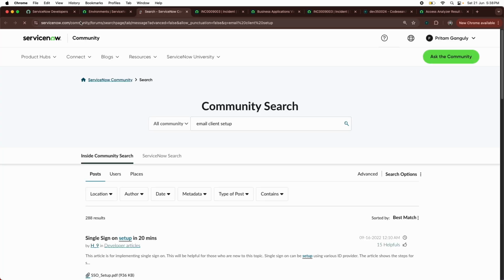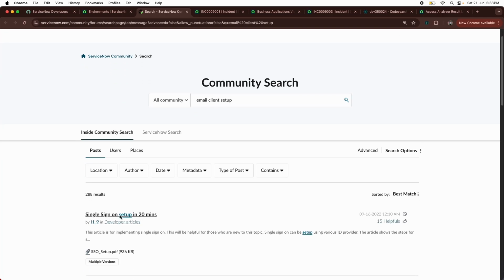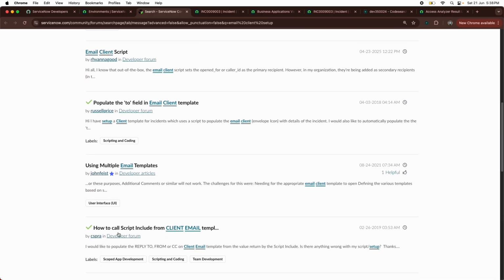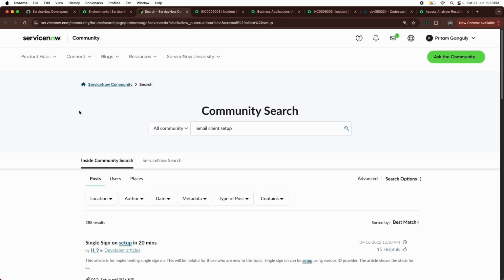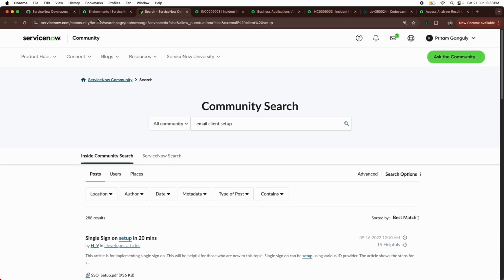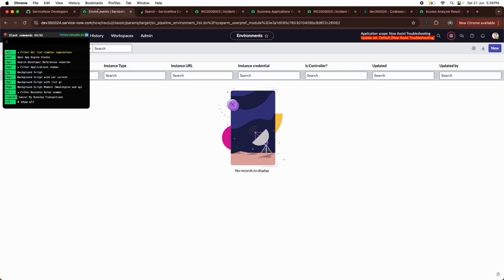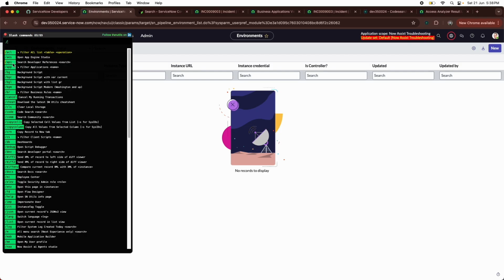It will directly access the community, and email client setup will be searched. You can see single sign-on setup in 20 minutes, email client script. Okay, all the details you will get. So it will directly search for you in the community. Isn't it cool, guys? I'll come back here again. Control / or command /, then show all, and you can see we have a total of 86 or 89 commands. You can do a lot of things in the employee center.